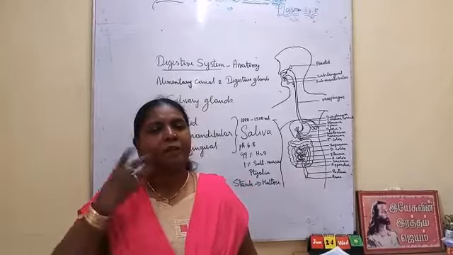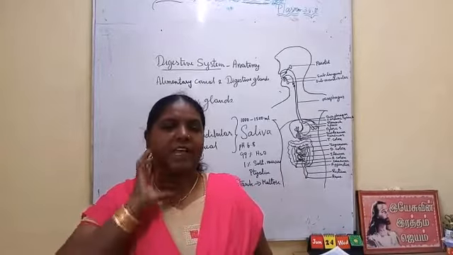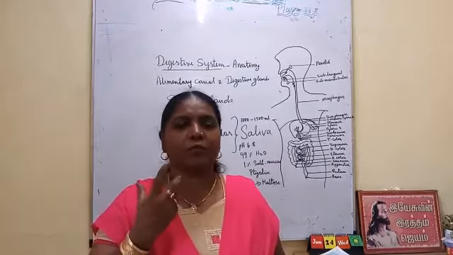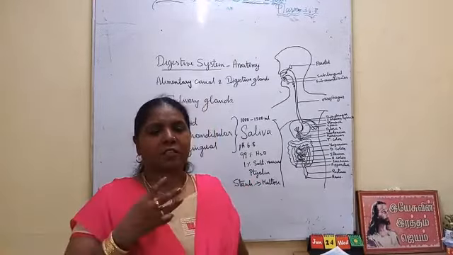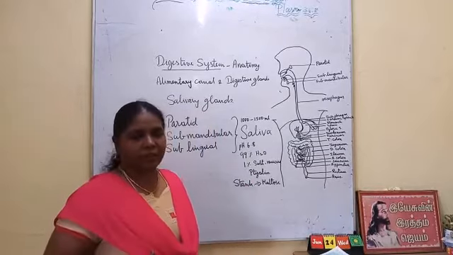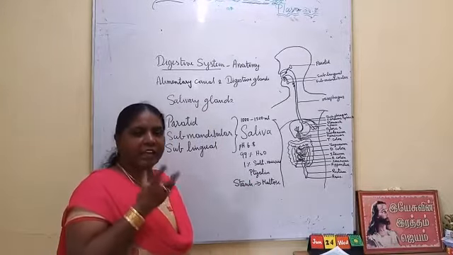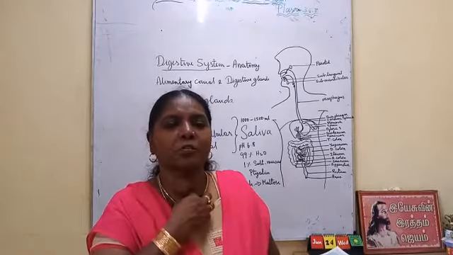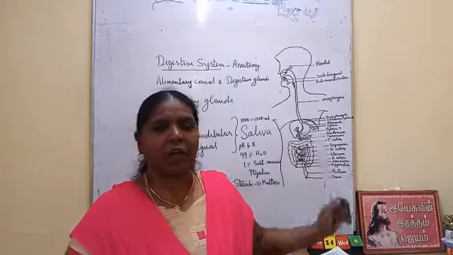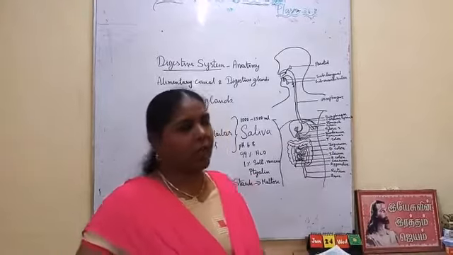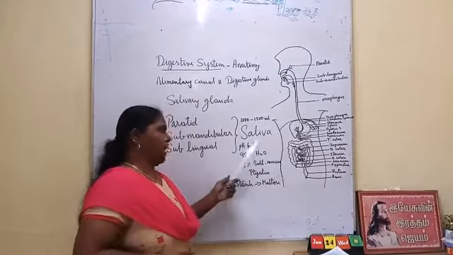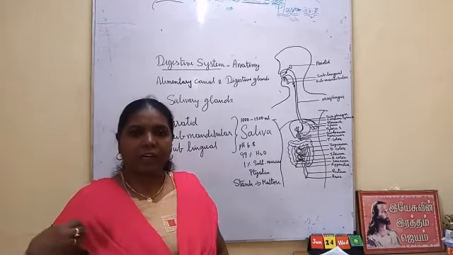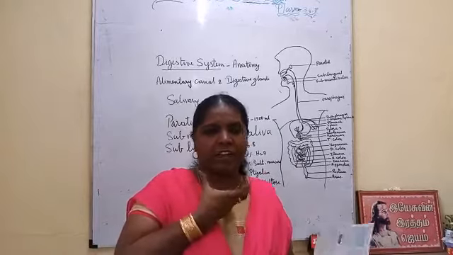So when we bite and chew the food, the salivary gland secretes saliva, and saliva mixes with the food and makes the teeth grind it easily. And the saliva plus ground food forms a bolus, which is pushed through the esophagus. That we are going to see in the physiology. So that is the function of saliva. And if the water content is less, you will get dryness in the mouth.